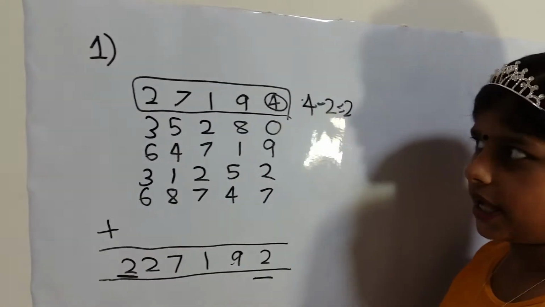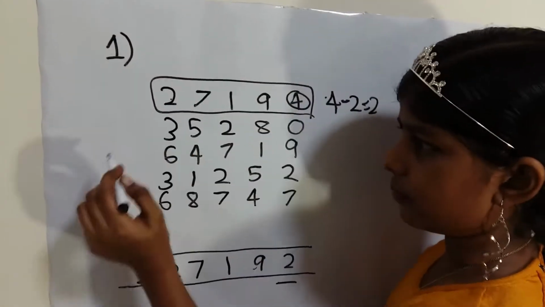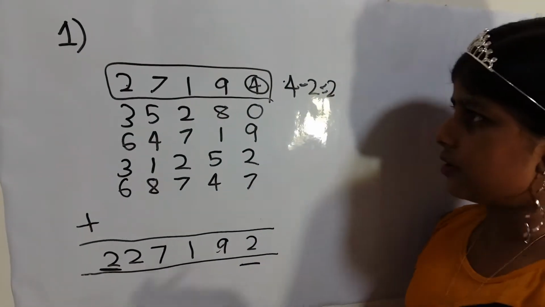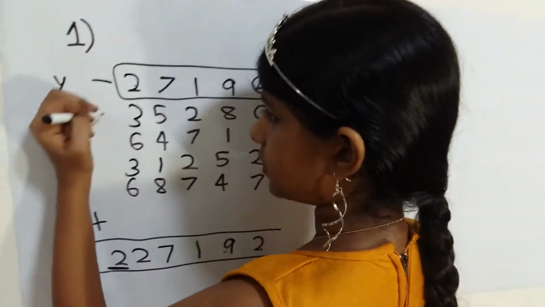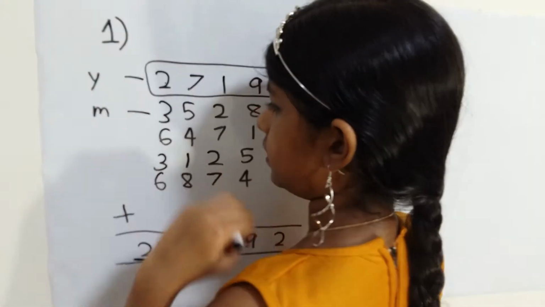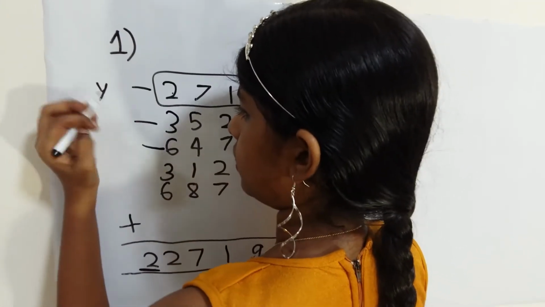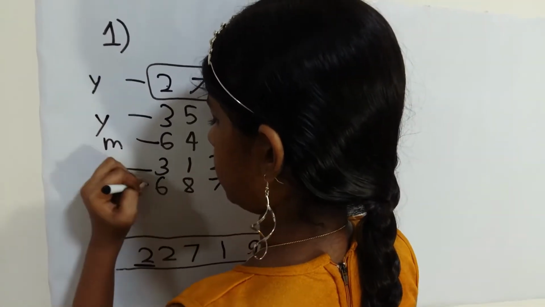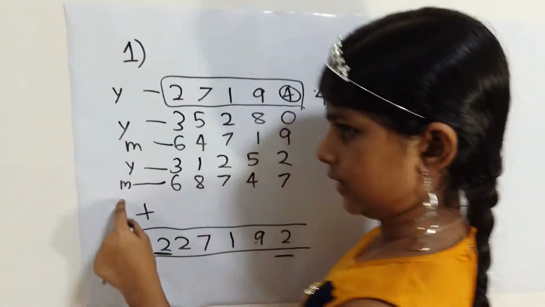And then after that, I asked you guys to give me another set of numbers. And when you give me another set of numbers, I said it will be my turn. So I'll make it a bit easier. So y equals to you and m equals to me. So when I did it, okay, these two are the ones I did.